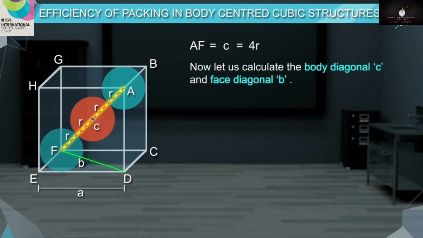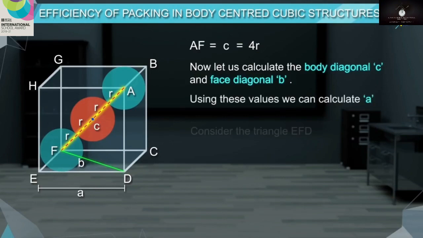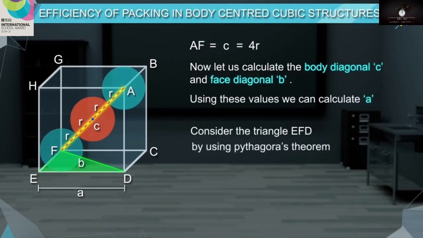Now let us calculate the body diagonal C and face diagonal B. Using these values, we can calculate A. Consider the triangle EFD. By using Pythagoras theorem, FD square is equal to EF square plus ED square. So B square is equal to A square plus A square, which is equal to 2A square. So B will be equal to square root of 2A.